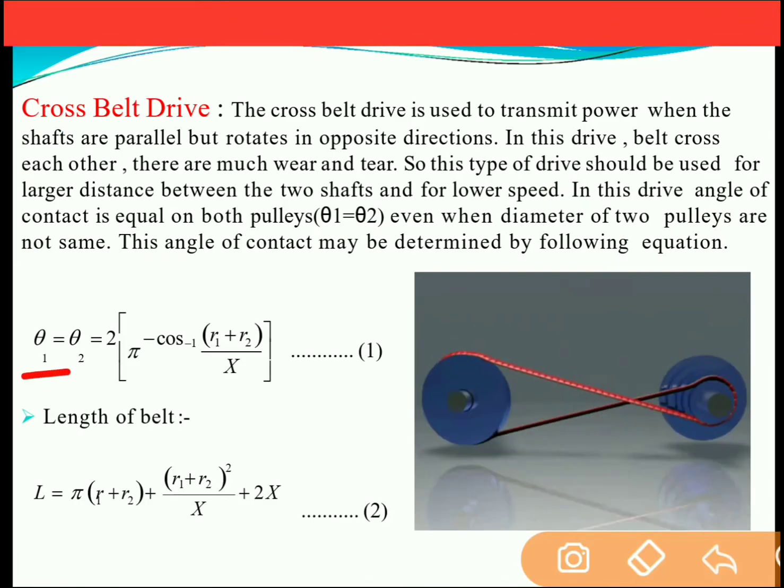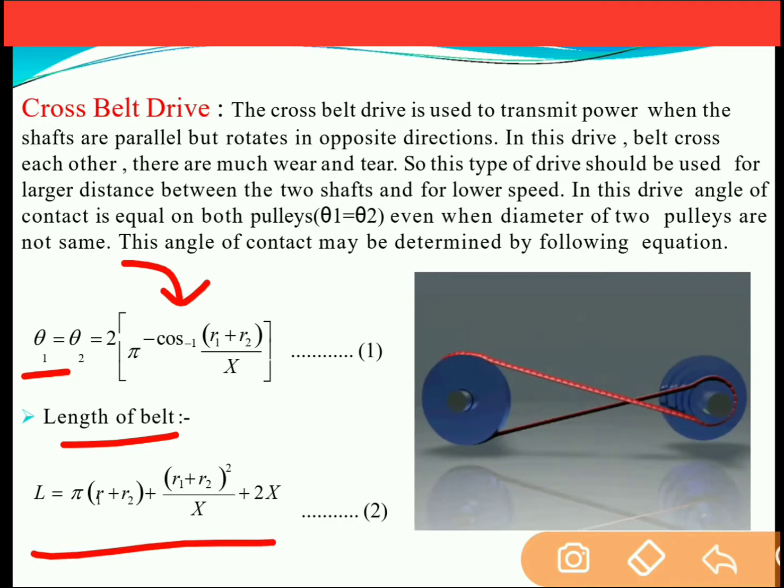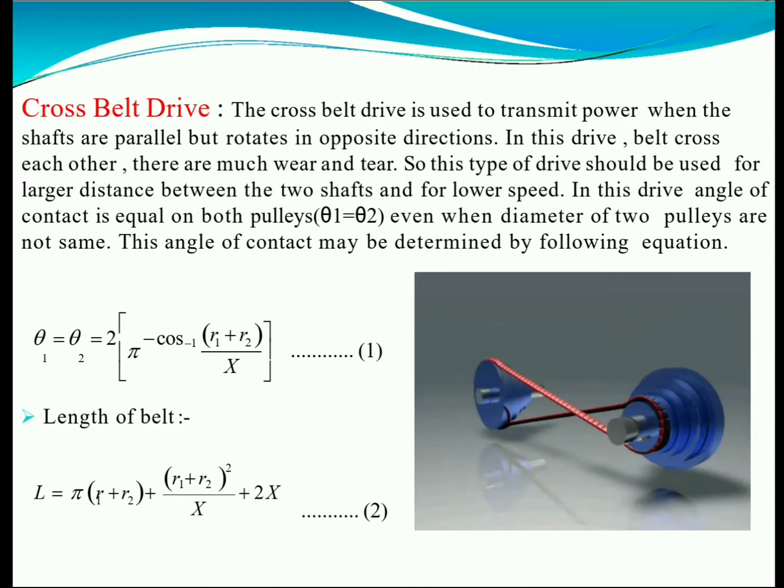The arc of contact theta 1 and theta 2 are equal. They can be found from the formula 2 times (pi minus cos inverse of (R1 plus R2) by X). The length of the cross belt required to connect those two pulleys is given by the formula pi times (R1 plus R2) plus (R1 plus R2) whole square by X plus 2X. X is the center distance between the two pulleys, and R1 and R2 are the radii of the two pulleys.